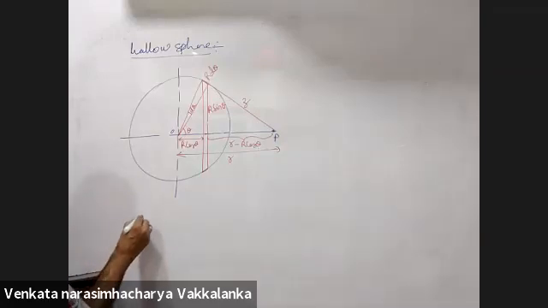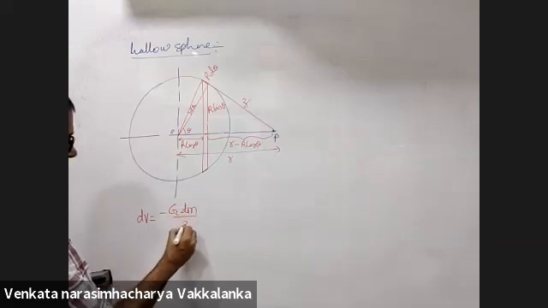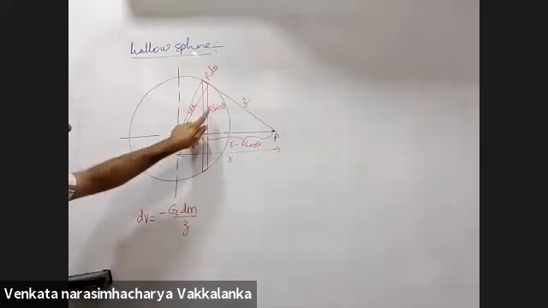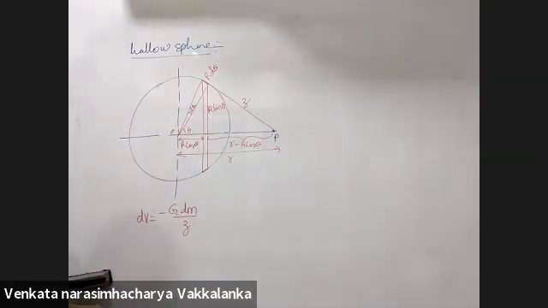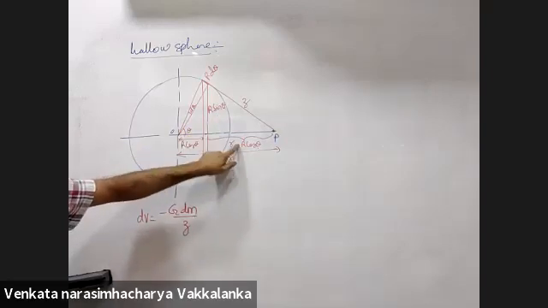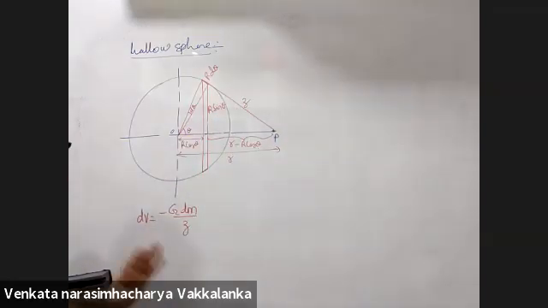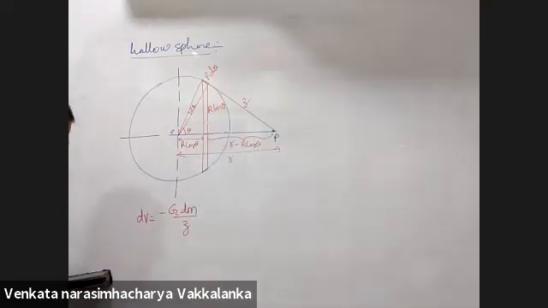Now my requirement is potential, minus G dm by z. Root over of this square plus this square will be z square. Root over of r square plus x square will be z square. Yes or no? Yes, sir.